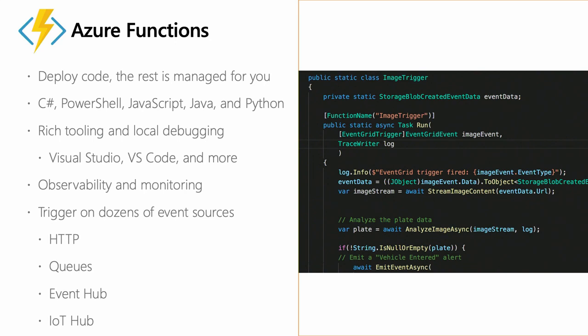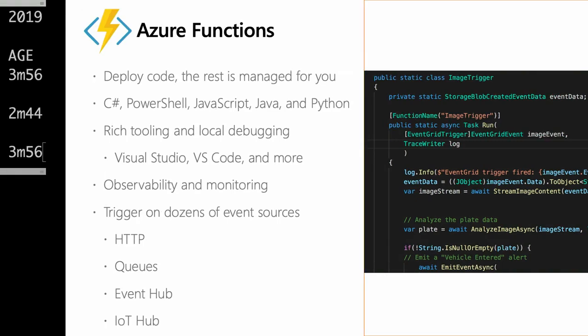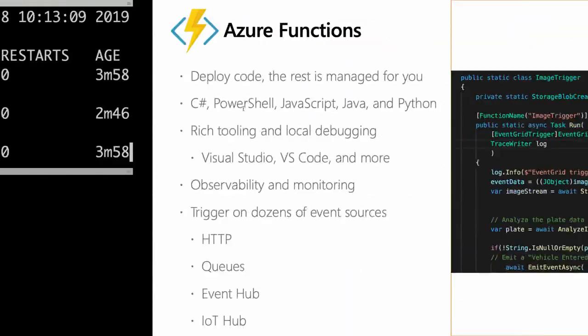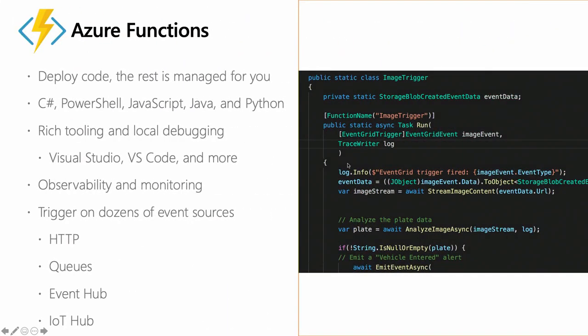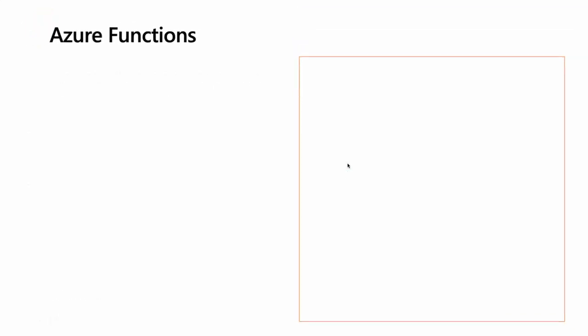So there's a bunch of different event sources here: HTTP, queues, event hubs, IoT devices. Here, this is an example of an image that's coming in. We're resizing it and running it through machine learning. All I have to write is this little bit of code that I want to be event-driven. I publish it. I'm not dealing with managing availability. I don't have to look at any of these, hey, is this up and running? Do I have enough capacity? I just give my code and everything else is taken care of for me.